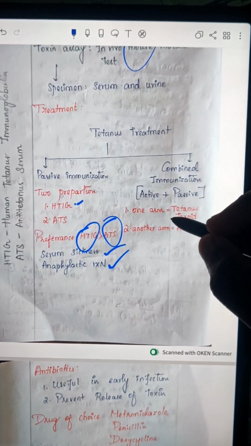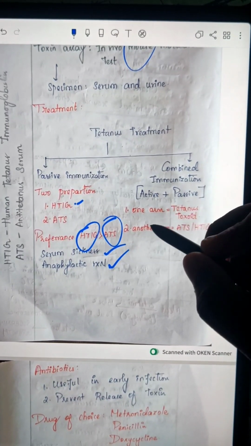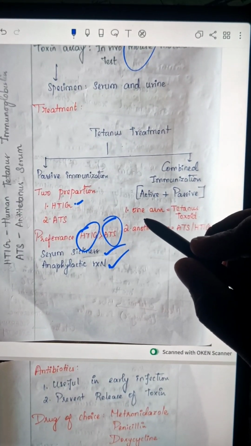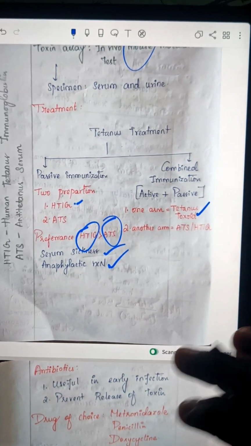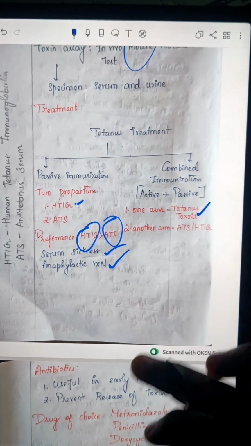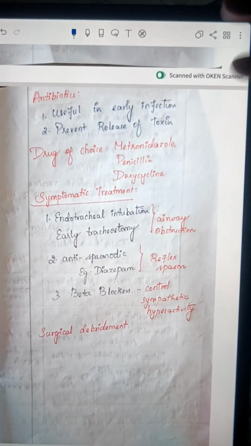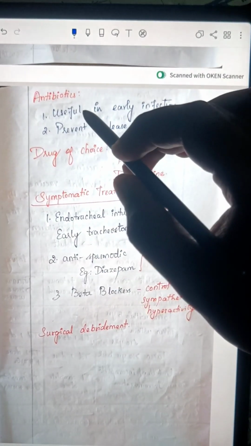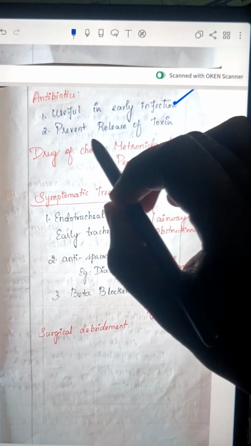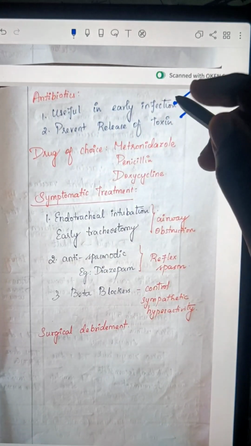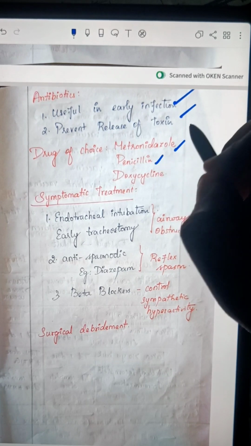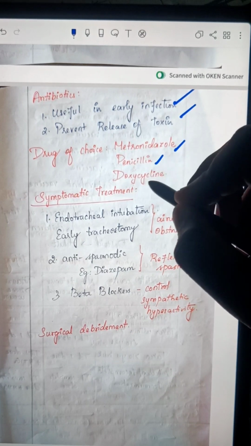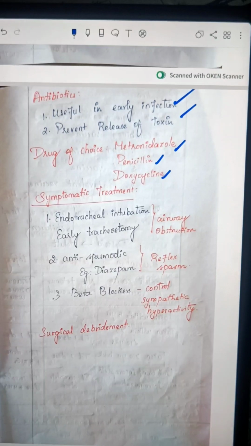Combined immunization is active plus passive. The injection is given in one arm as tetanus toxoid and in the other arm as ATS or HTIG, okay. Antibiotics are useful in early infection and prevent release of toxin. The choice of drugs is metronidazole, penicillin, and doxycycline.